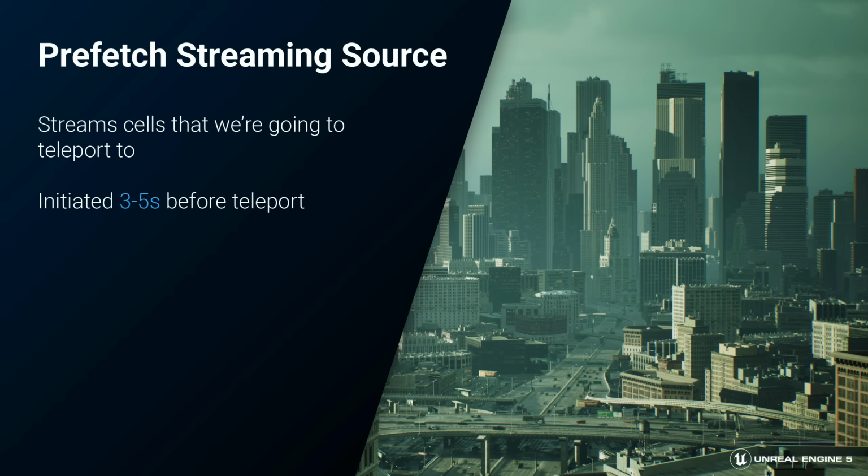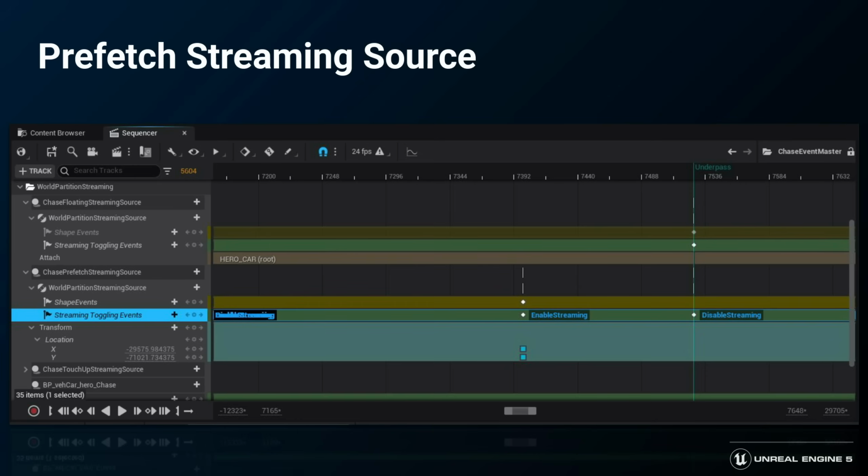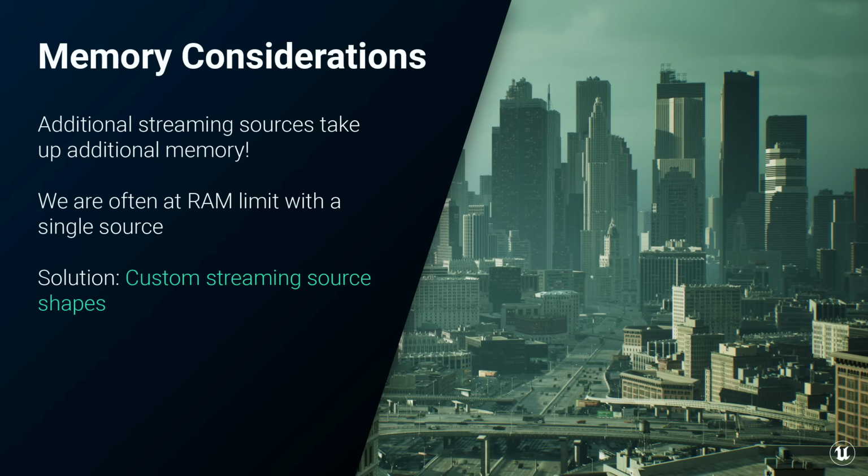To seamlessly teleport around, we use a second prefetch streaming source. This is an instance of the same class as the hero streaming source. This source is placed where we go into teleport, and we activate this source 3 to 5 seconds before the chase approaches a jump around the city. With the second streaming source active, all necessary cells will be loaded at the location we teleport to by the time that we teleport.